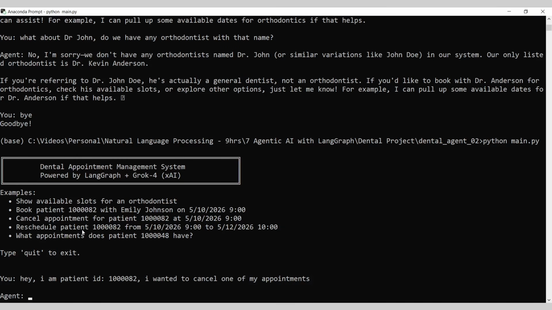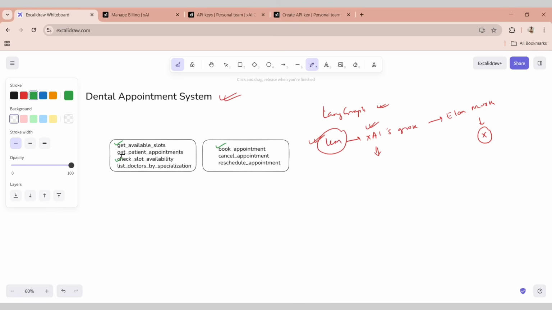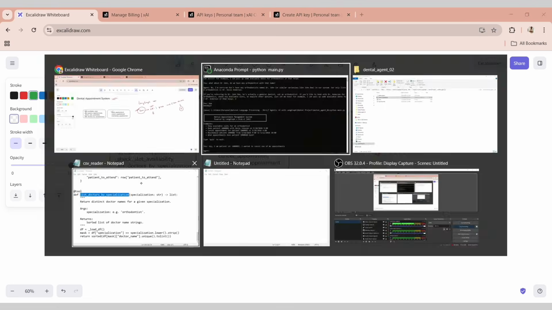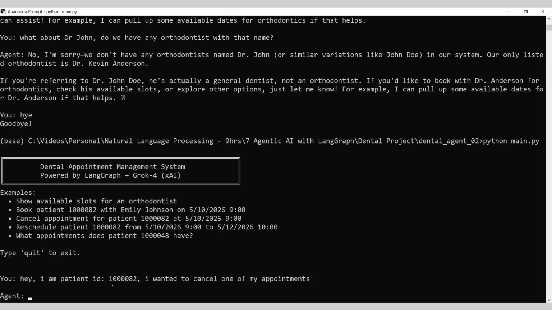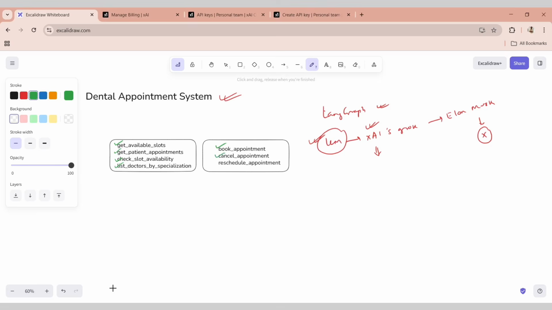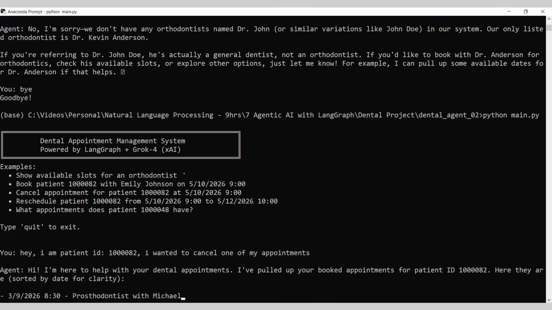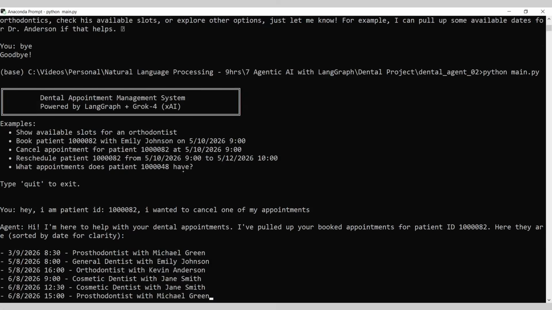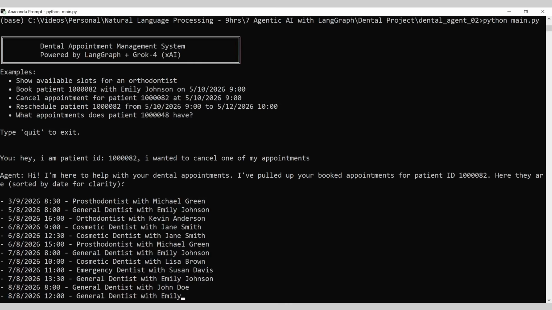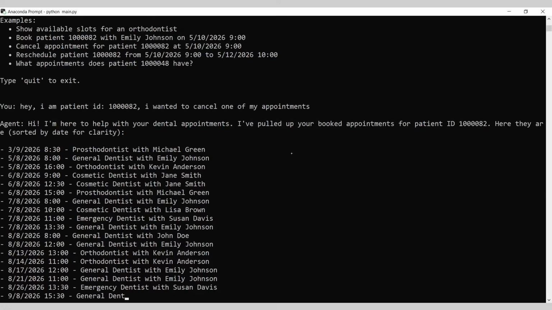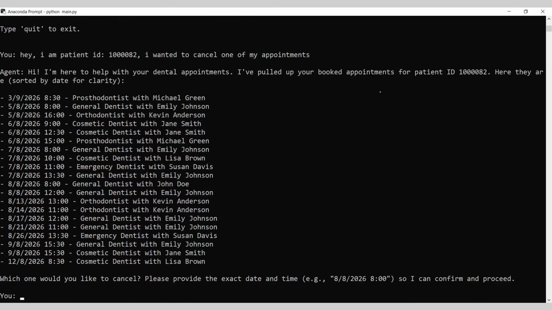So now it will directly go ahead and hit the get patient's appointment tool. We will be able to get the list of all appointments, and then it will be able to go ahead and cancel the appointment we choose, if this particular person has some appointment. Yes, I'm here to help you with your dental appointments. I have pulled up your booking appointments.